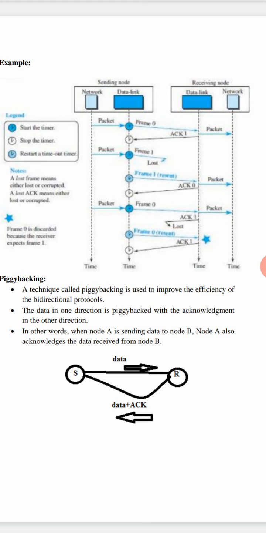Next topic we have is piggybacking. It is a technique which is helpful for bidirectional protocols to improve their efficiency. Instead of sending data and acknowledgement separately to the same source, it will send the data as well as acknowledgement at the same time.